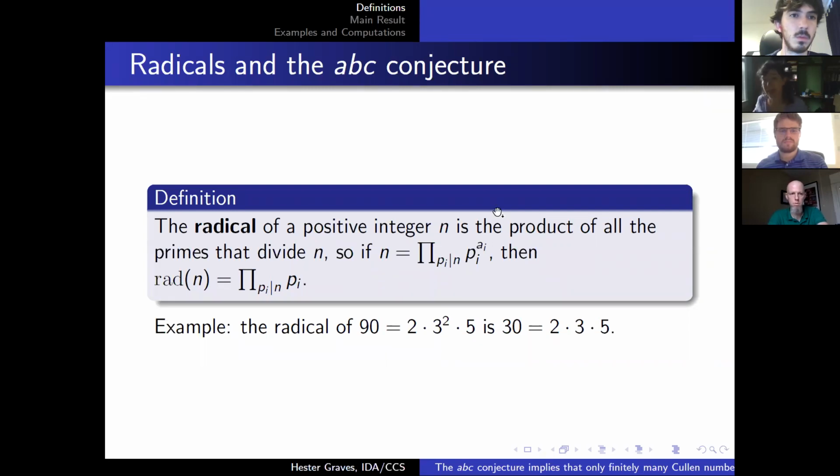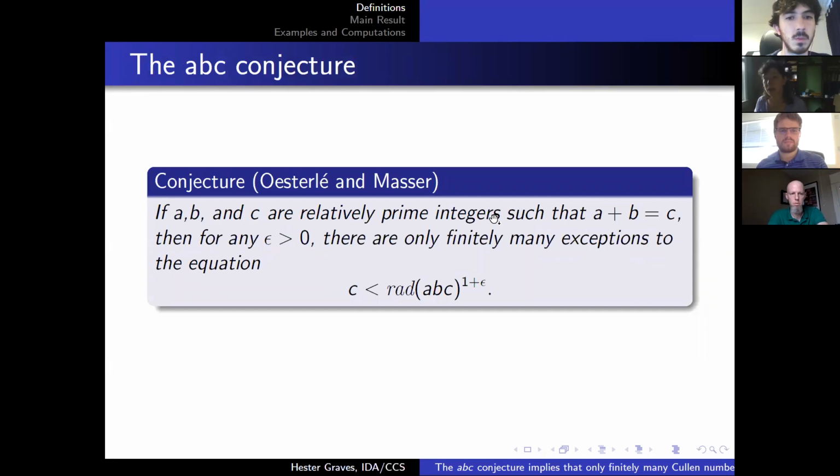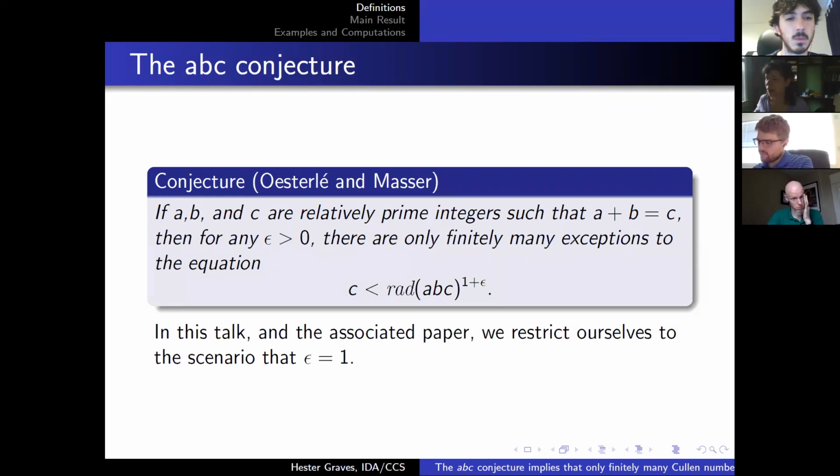And if we look at the ABC conjecture of Oesterlé and Masser, they conjecture that if A, B, and C are relatively prime integers, such that A plus B equals C, then for any epsilon greater than 0, there are only finitely many exceptions to the equation C is less than the radical of A times B times C raised to the power 1 plus epsilon. But you don't need to tell people about all this epsilon business. Why do I say that? In this paper, we don't deal with any epsilon. We've made this much easier.